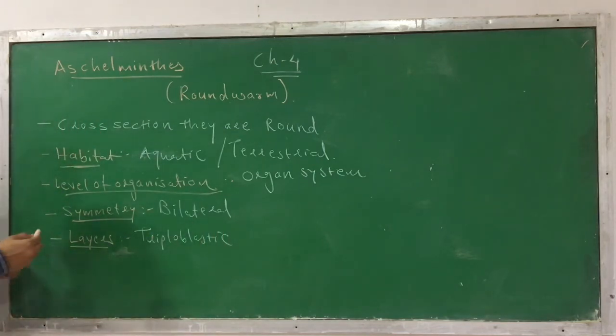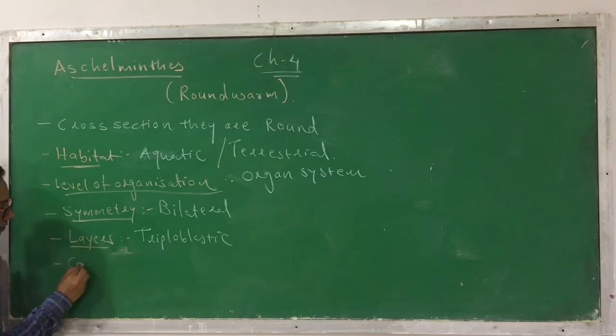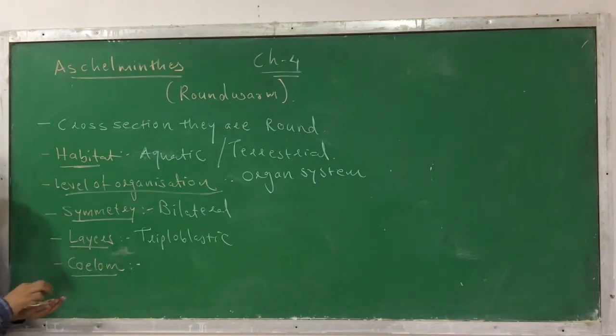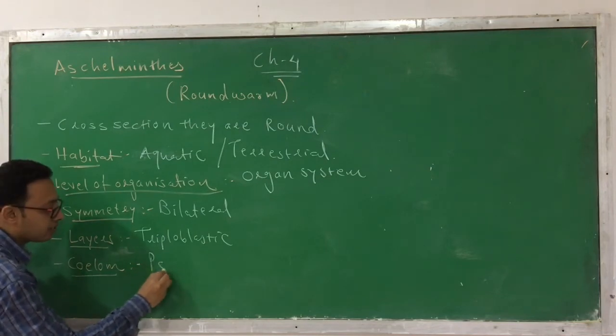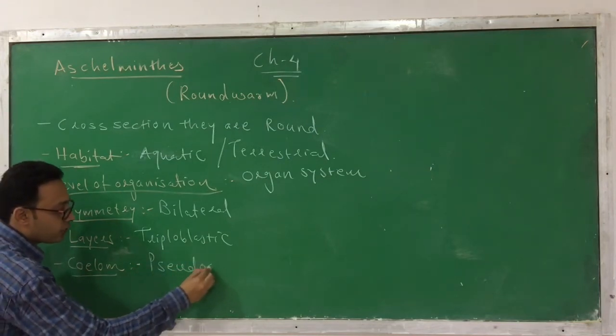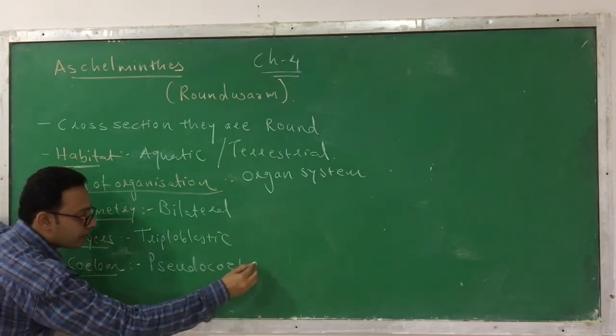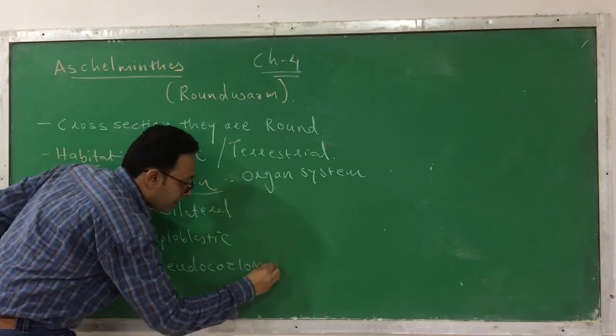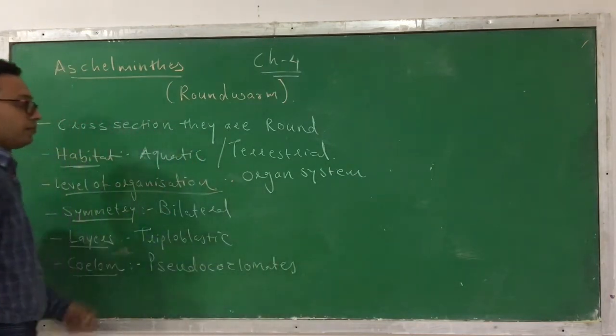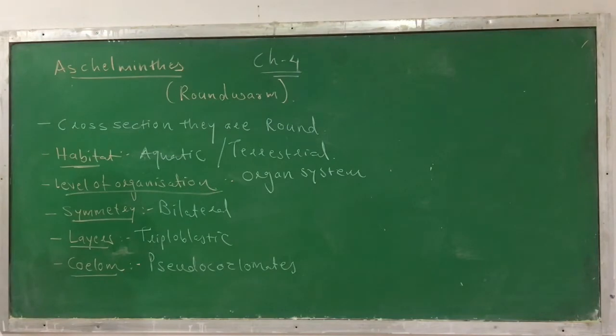Okay. Next point, you can say a coelom. They are the pseudo-coelomates, meaning they don't have a true coelom, but they have an appearance like a coelom, so that's why they are called pseudo-coelomates. This is the general characteristic you can find in it.